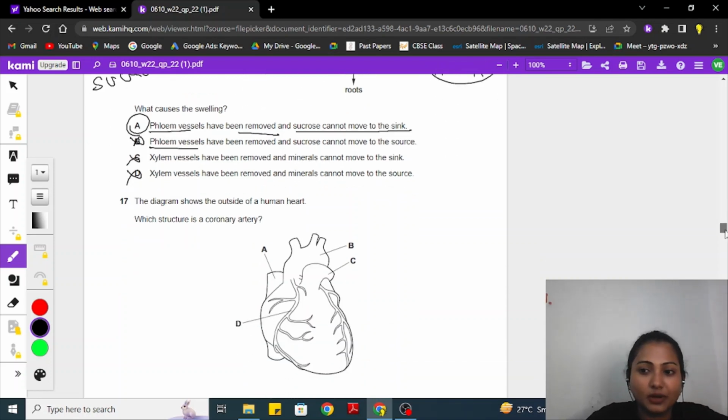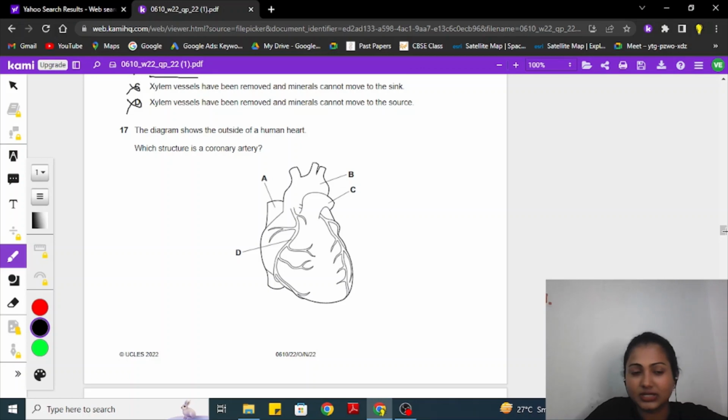17th question is about your heart. Let's see what it is asking. The diagram shows the outside of a human heart. Okay, it is not about internal structure or your atrium and ventricle. Which structure is the coronary artery, which is the artery present only on the heart? A is definitely not. B is the aorta, the largest artery. No. C is also not, as it is a vein. Here we can see it is the artery running onto the heart, which is a coronary artery.